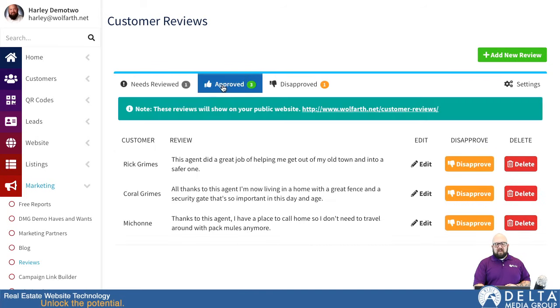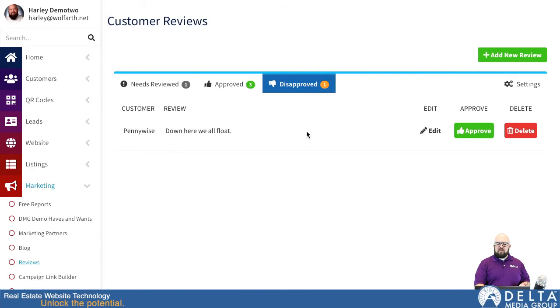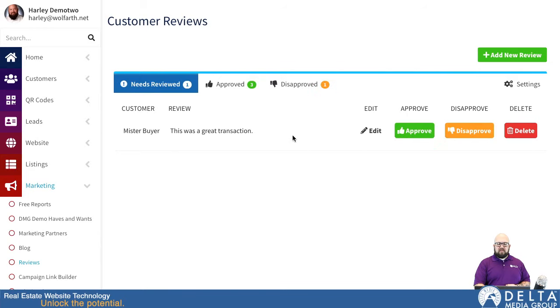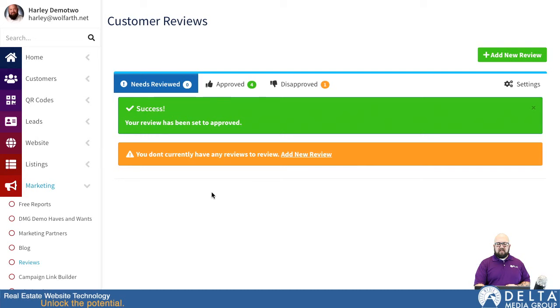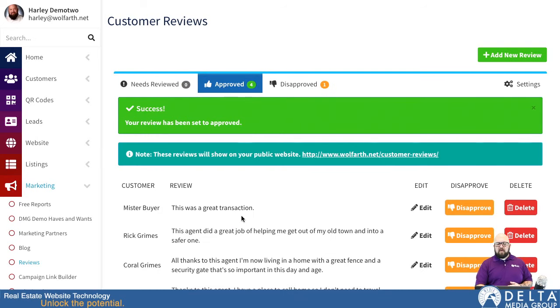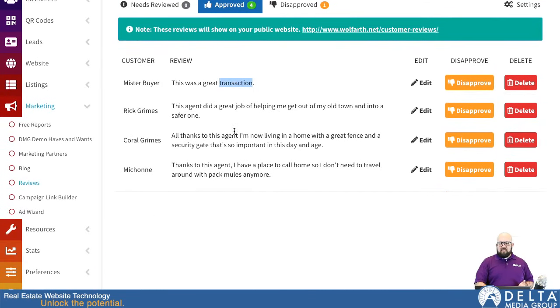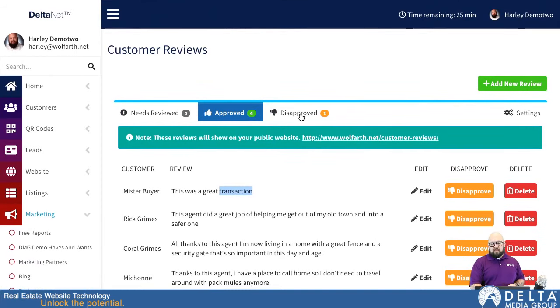Now as I go through these tabs, these are all the reviews that I have approved in the past, and these are all the reviews that I've disapproved. So we'll go over here, and I'll go ahead and approve this one. Why not? And you can see I've approved it. So now if I look at my approved list, there's my review. So that's the first step and kind of the core to this platform. And really, as long as you know that part of it, that's really all you need to use the customer review system. Just know that a new review comes in, come in and approve it.